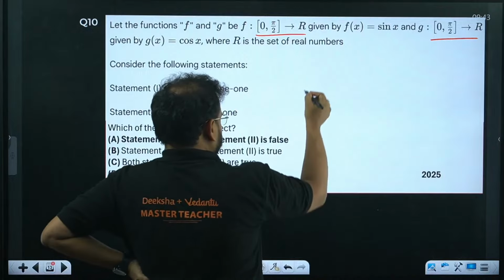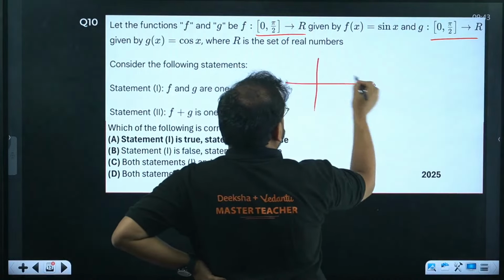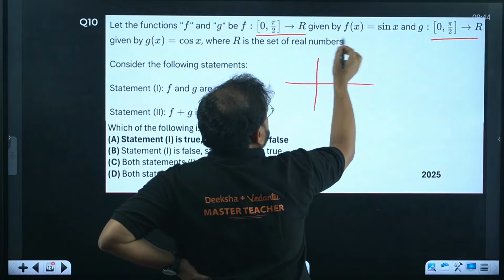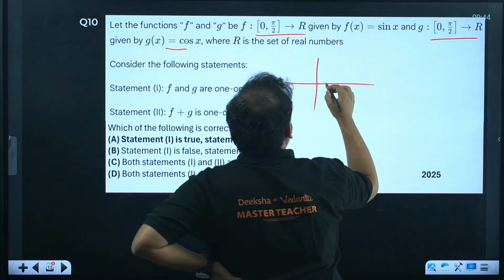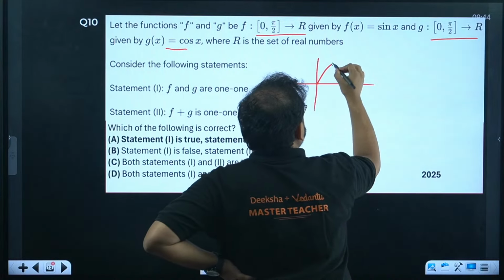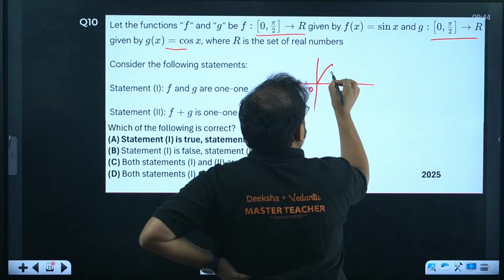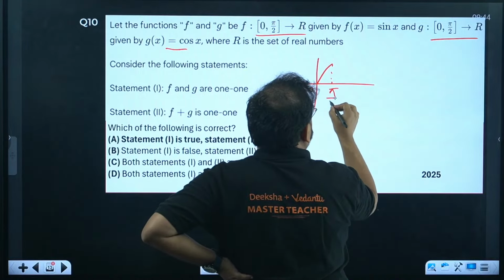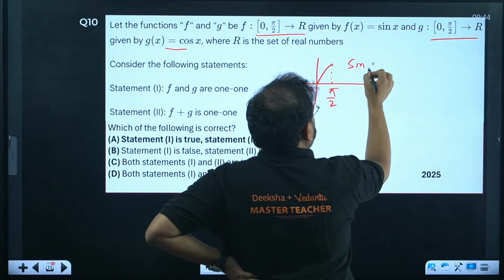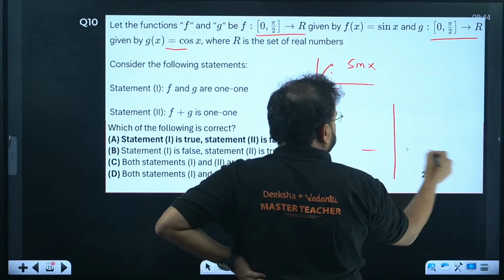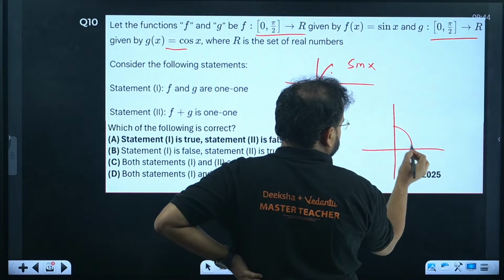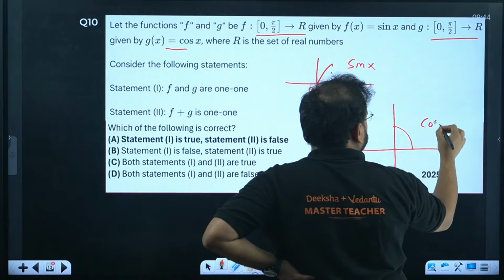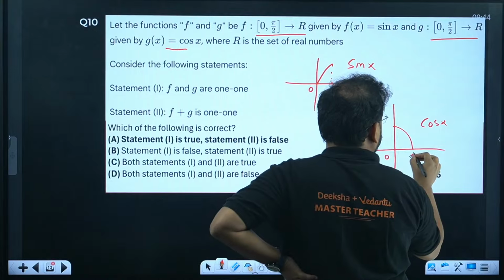Okay, let's draw the functions. Function f is sin x and g is cos x, in 0 to pi by 2. So like this. This is 0. This is pi by 2. That's my function sin x, by the way, guys. What about cos x, sir? It is like this. That's my function cos x in 0 to pi by 2.